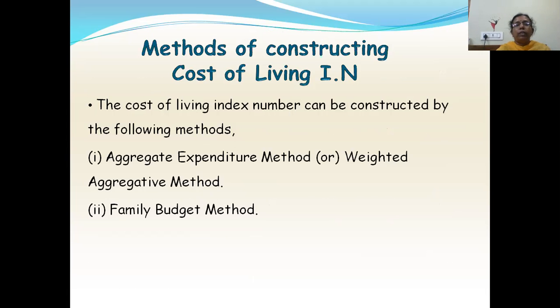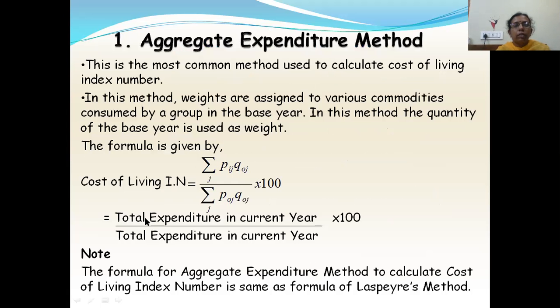We have two different methods of constructing a cost of living index number. One is the aggregate expenditure method, which is also called the weighted aggregate method. The second one is the family budget method. So first we'll see the aggregate expenditure method. This is the most common method used to calculate the cost of living index number.